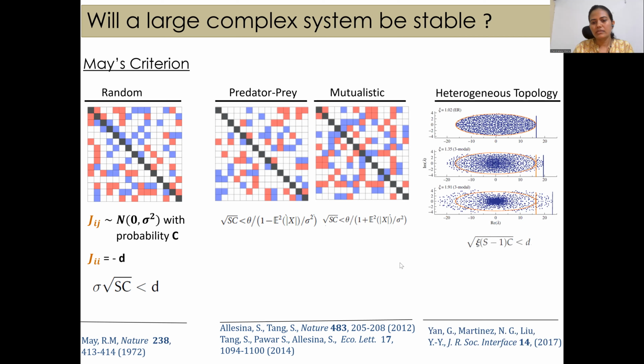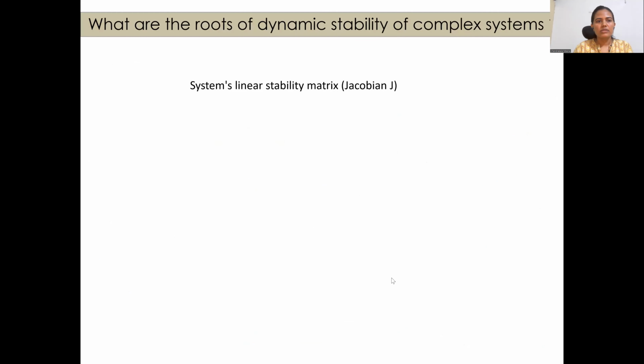Further, people thought that the connections are not random, but they follow a power law distribution. Under this heterogeneous topology also, the results are consistent with May's results. So in all these cases, we can see that when system size is very large, then the system will no longer stay stable. Now, the question is: what are the roots of dynamical stability of complex systems?